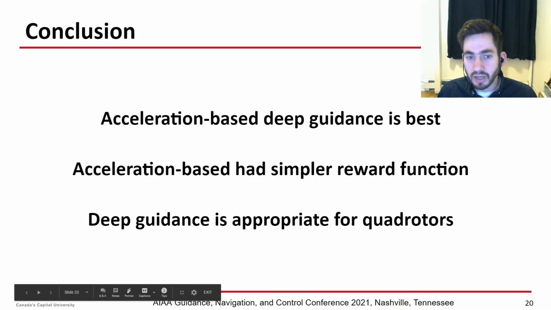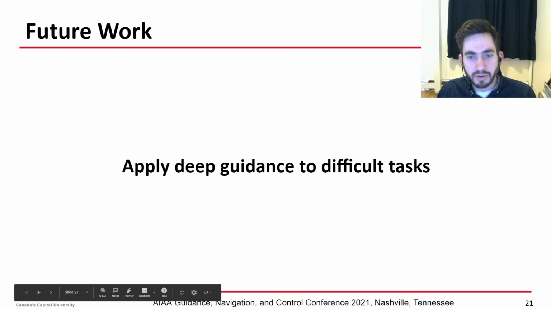So to conclude, the acceleration-based deep guidance model is better than the velocity-based one. It had better performance and enabled a simpler reward function. And deep guidance is appropriate for quadrotors. So future work, we're going to apply this to more difficult tasks.